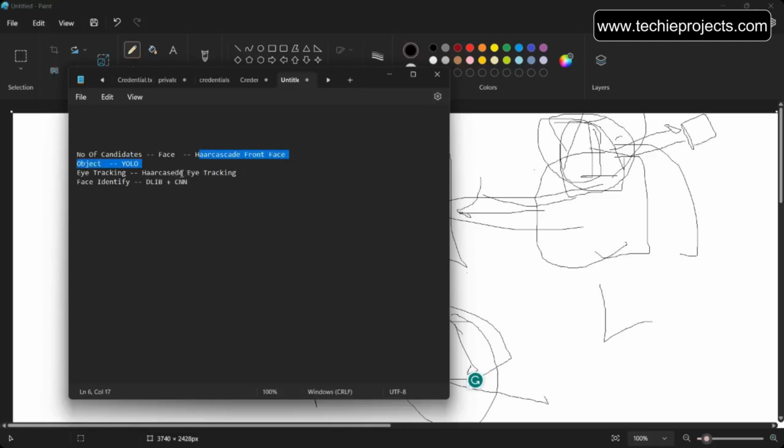So what is Haar cascade? Basically, Haar cascade is a collection of models or algorithms available in OpenCV. OpenCV is the main library we will be utilizing for image-related processing, the core library for computer vision. It has this Haar cascade package, and inside this package all the models and algorithms are available, like eye tracking and face detection, and there are multiple algorithms, right? But we'll be using these two only. Why these two? Because they are already built into OpenCV.